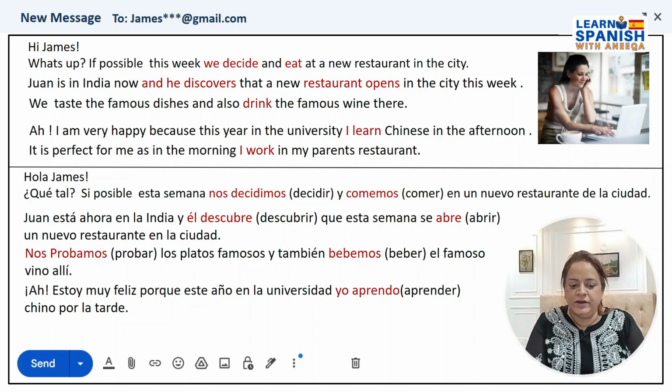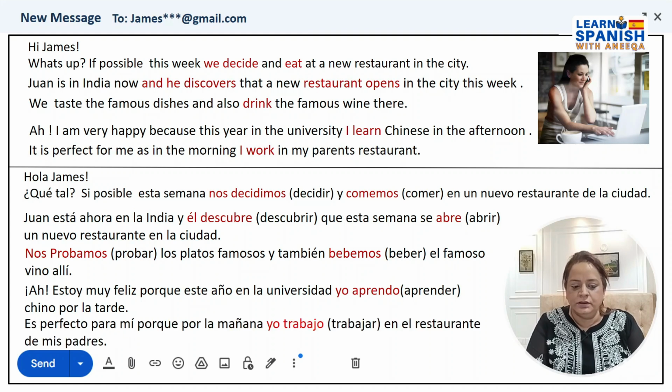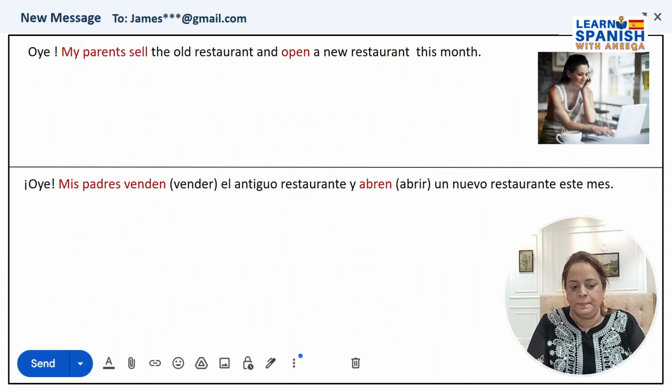It is perfect for me as in the morning I work in my parents' restaurant. Es perfecto para mí porque por la mañana yo trabajo en el restaurante de mis padres. Today, my parents sell the old restaurant and open a new restaurant this month.